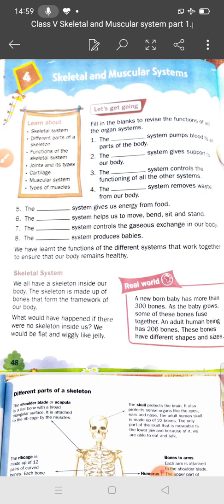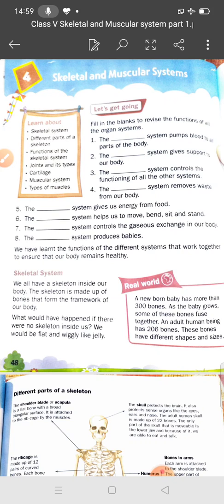And student, I will send the PDF of this page number 48. Okay student, don't worry, first you listen. But if you want to note down this exercise of page number 48, you can note down. So the circulatory system pumps blood to all parts of the body.